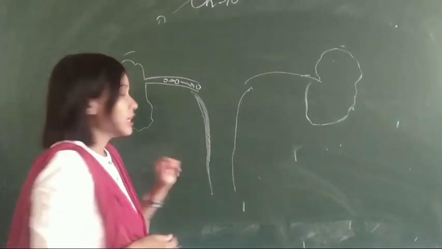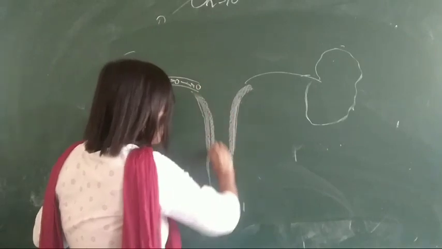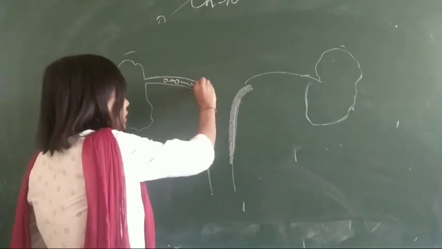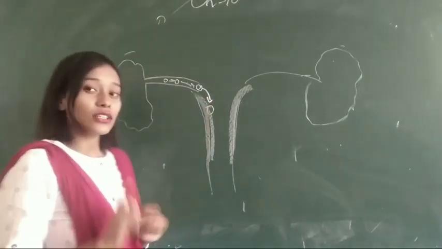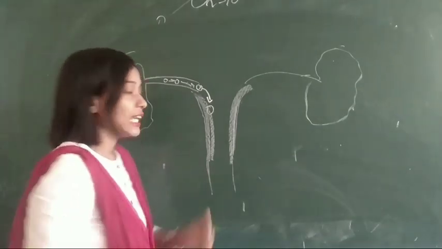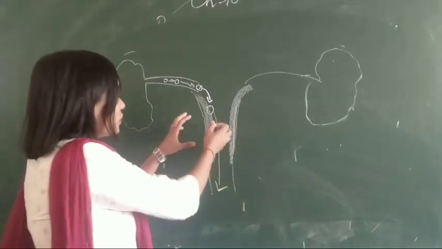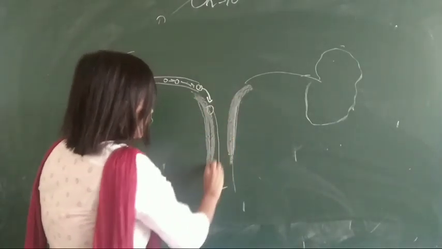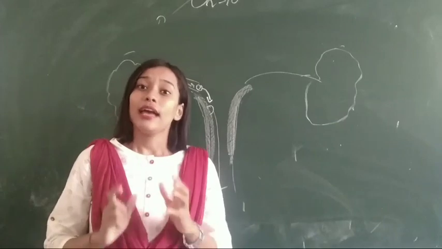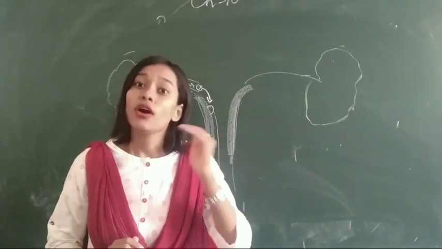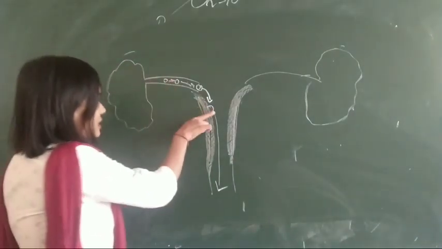The egg is very delicate. To receive it, the wall of the uterus becomes thick. If the egg reaches the uterus and fertilization does not take place, the egg will be released, and along with that the thick lining which appeared in the uterus will also shed off. As a result, a female bleeds and menstruation occurs.